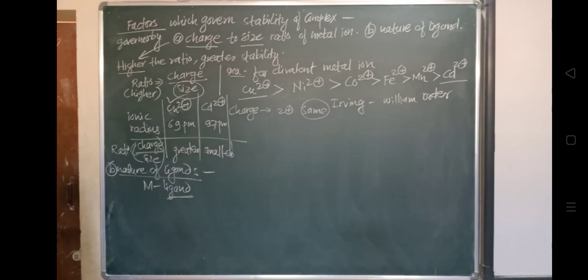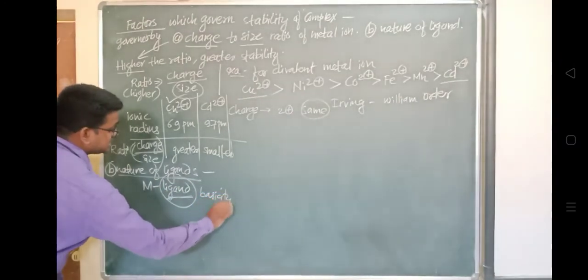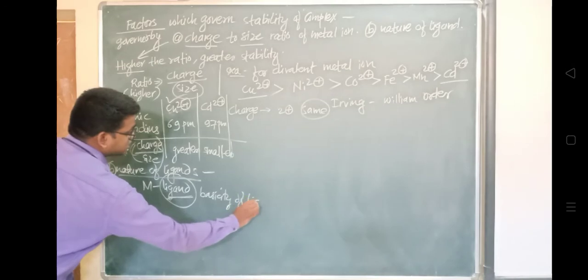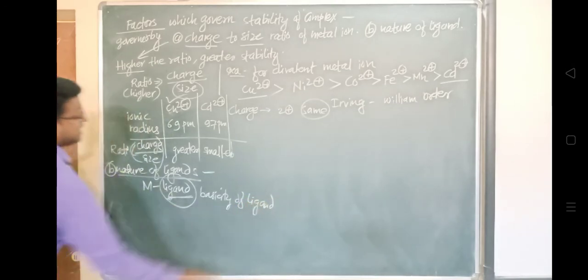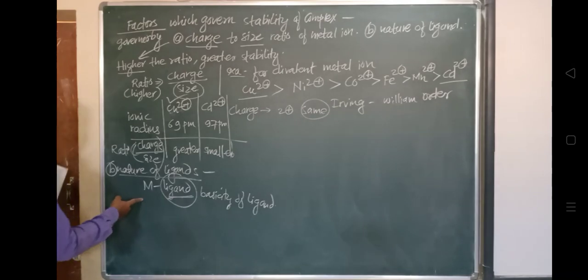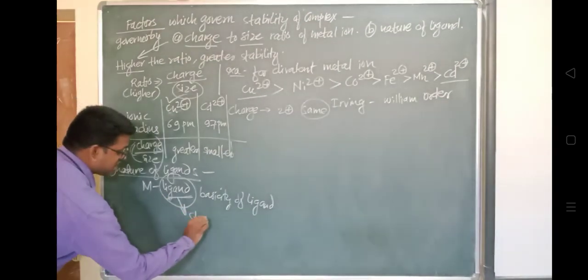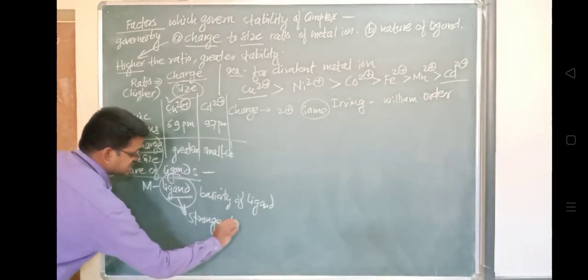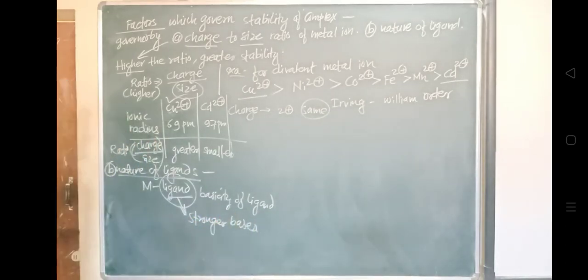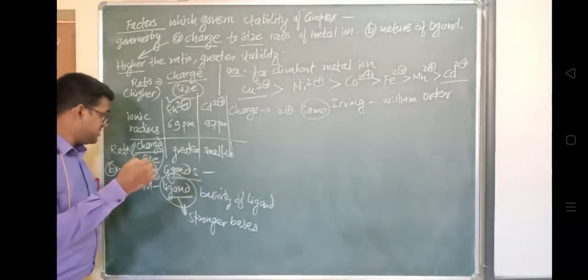So the ligands which are stronger bases, अगर वो strong base है, तो that is what we can call its capacity. So it is related with how easily it is donating the electron pair. So if the ligands are stronger bases, they tend to form more stable complexes.